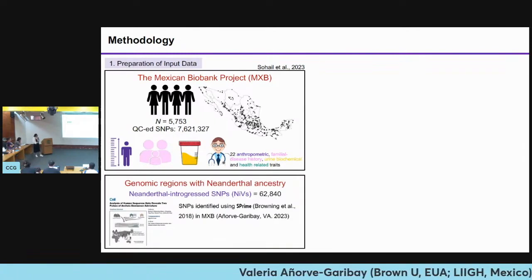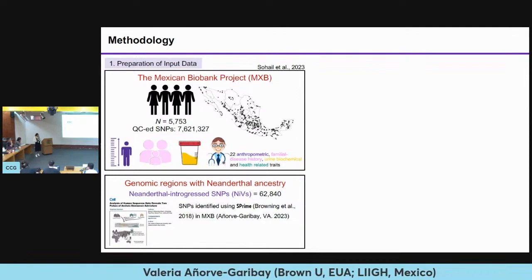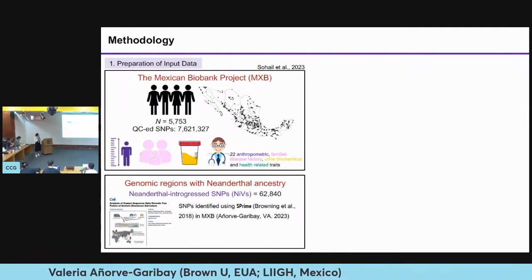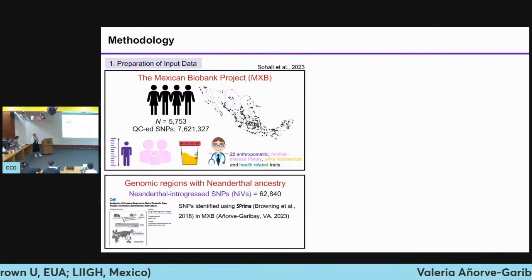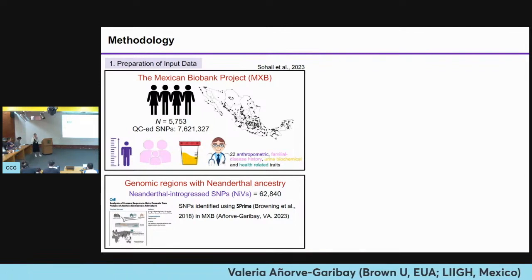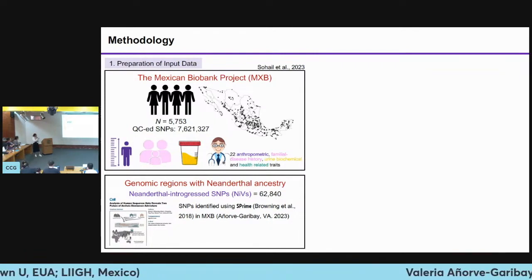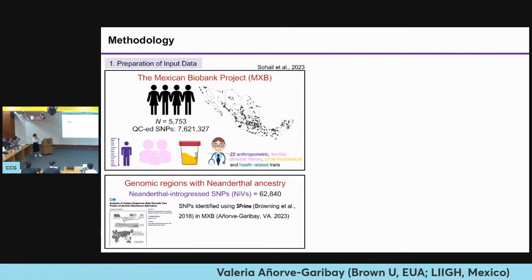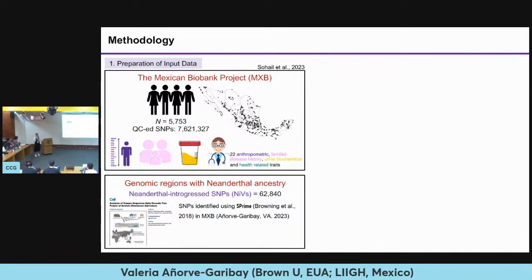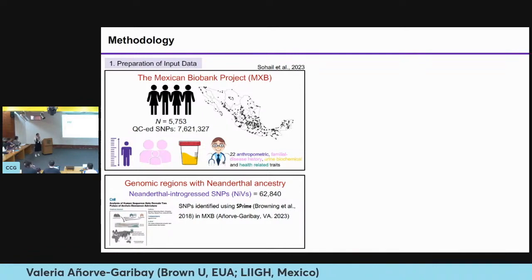And I'm also using these genomic regions with Neanderthal ancestry that we identified using the same cohort and this program called S-Prime. That's basically a method that compares high linkage disequilibrium regions in an admixed population to an unadmixed group to identify these introgressed regions. Doing that, we were able to identify these Neanderthal introgressed variants that we named NIPs. They are about 60,000, and they are putatively of Neanderthal origin, and they are also matching the Neanderthal allele.